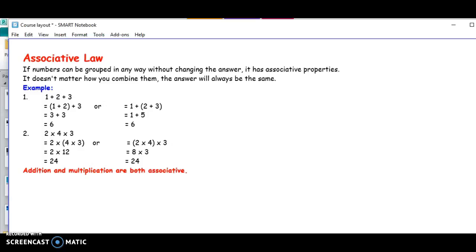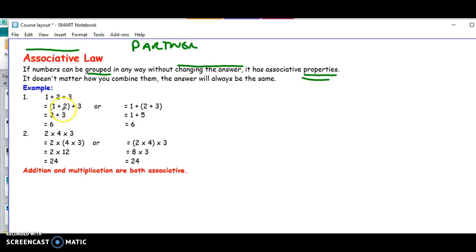The next law that we can use when we work with numbers is called the associative law. When I think of the word associative, I think about an associate, a partner, things that work together. And that is exactly what the associative law is: numbers can be grouped in any way without changing the answer. So it doesn't matter how you combine them, the answer will always be the same.